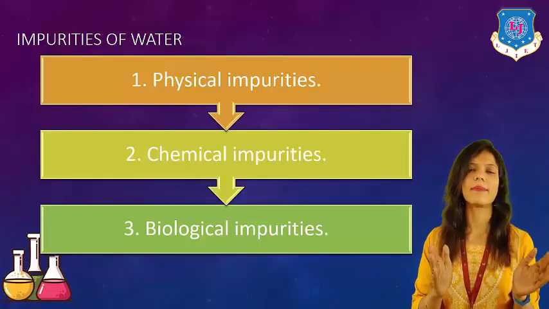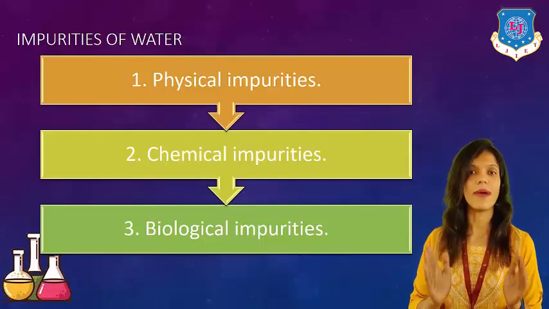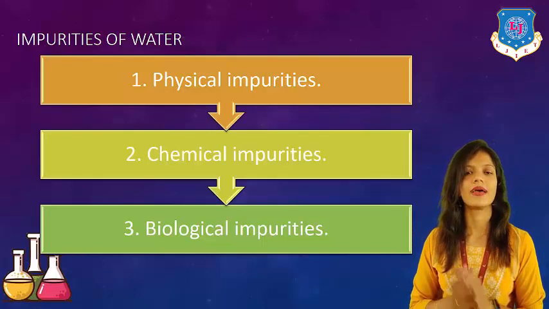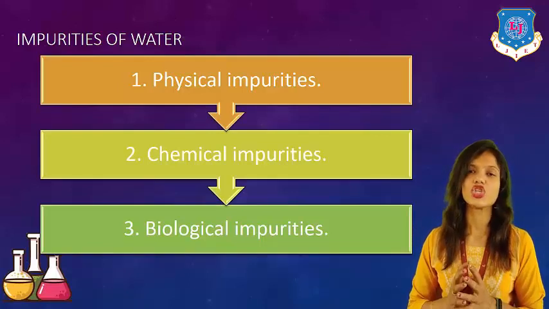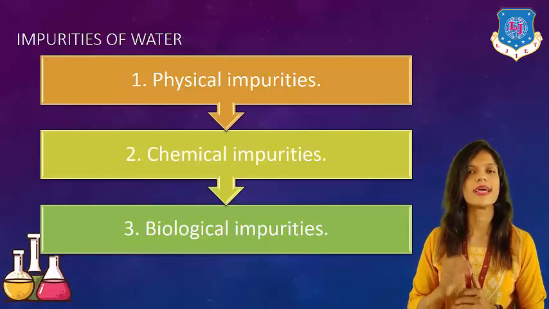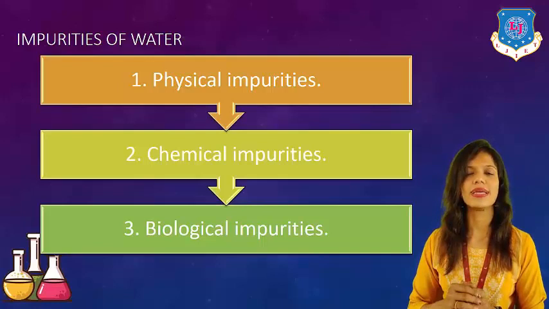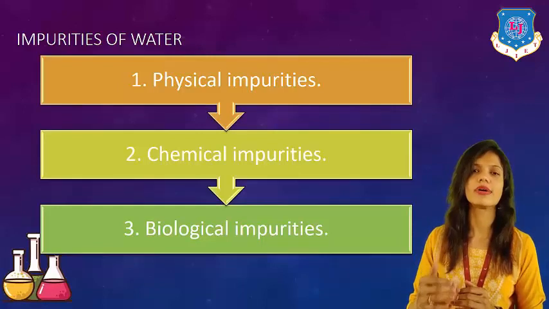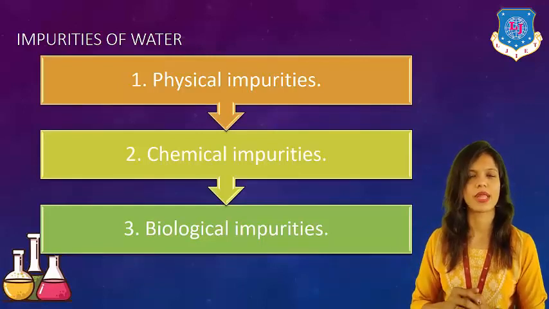Number 2, chemical. And number 3, biological impurities. These 3 depend upon their properties, because in general we have to understand that impurity means a change in the characteristics, a change in the properties of the pure water.